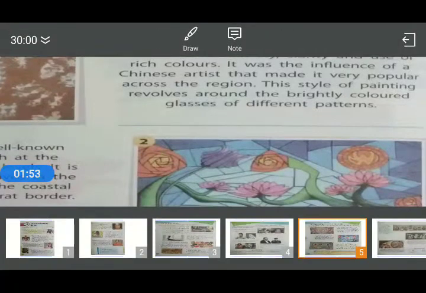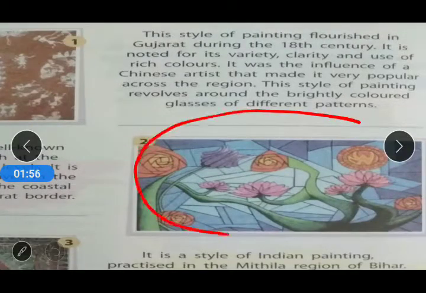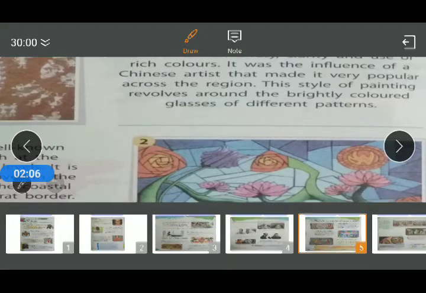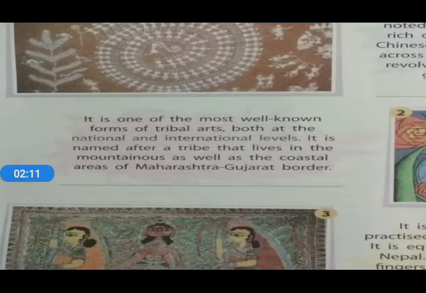Here is our second picture. There you can see this is the second picture, and we need to identify this. What is this art form all about? So the description has been given of this art. It is one of the most well-known forms of tribal arts, both at the national and international levels. It is named after a tribe that lives in the mountains as well as the coastal areas of the Maharashtra and Gujarat border.